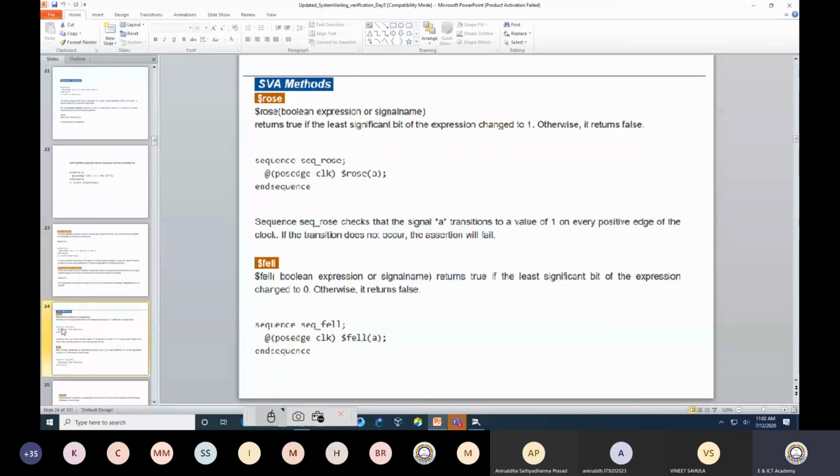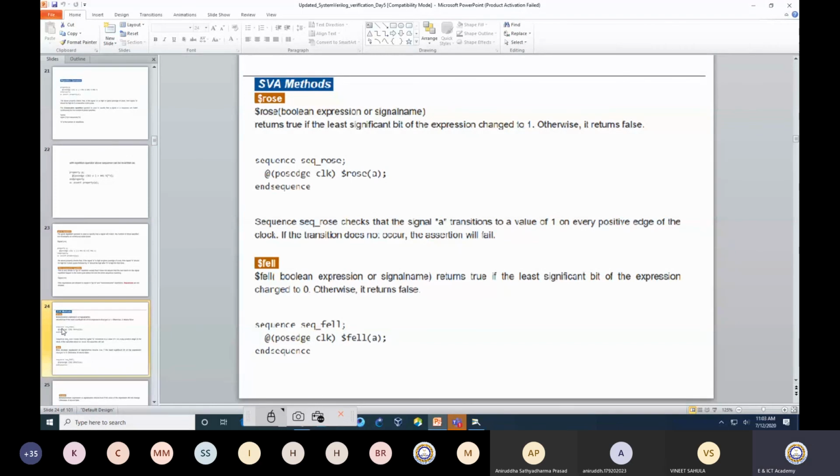Okay. Another thing that you can write in the SVA method. SVA stands for SystemVerilog Assertion. This is the short name that is written as the SVA method. Now $rose. What is the meaning of rose?